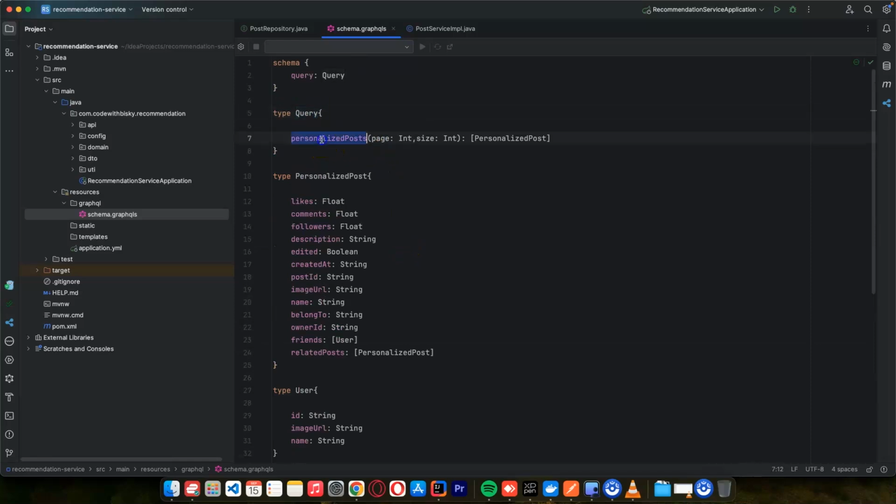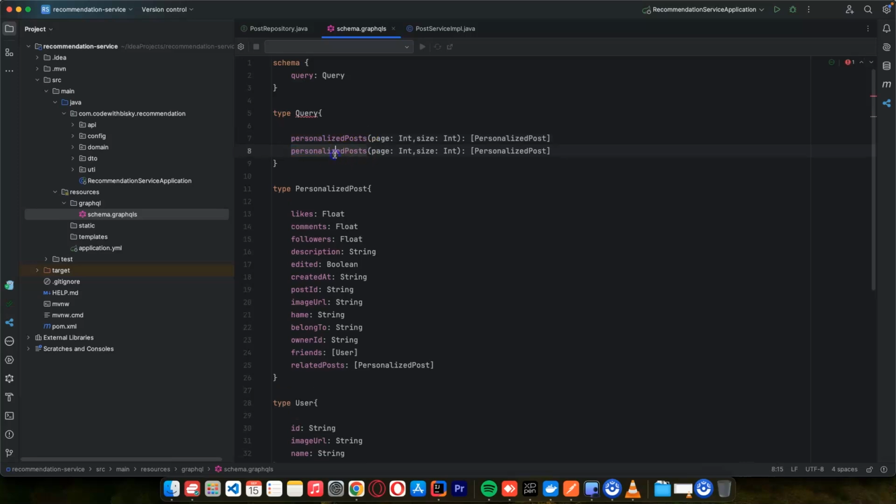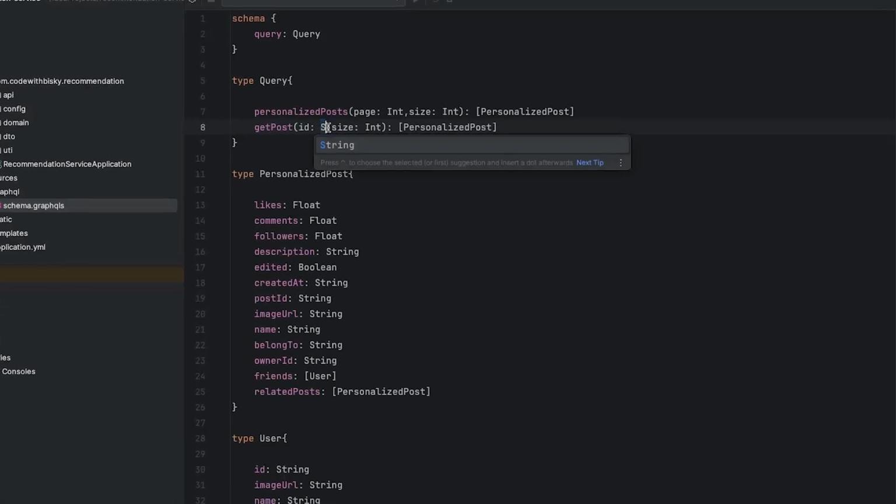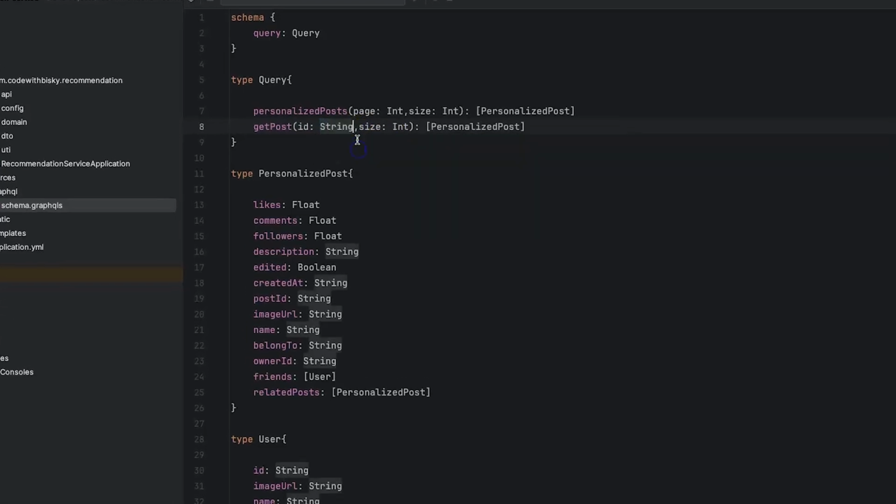Last time we were getting personalized post, but right now I want to get a get post, and here we want to pass the ID, and it's going to be a string, and it's going to return a post. So this is the implementation that we are going to have here. So we can get the post.